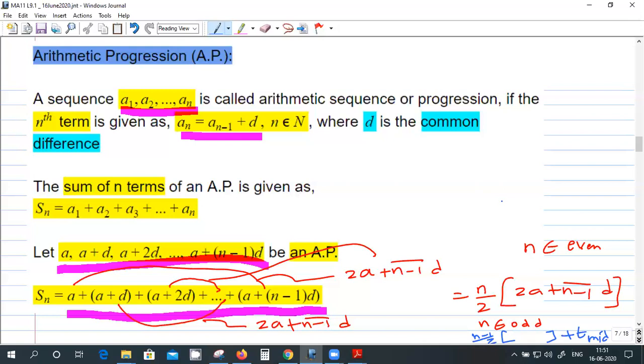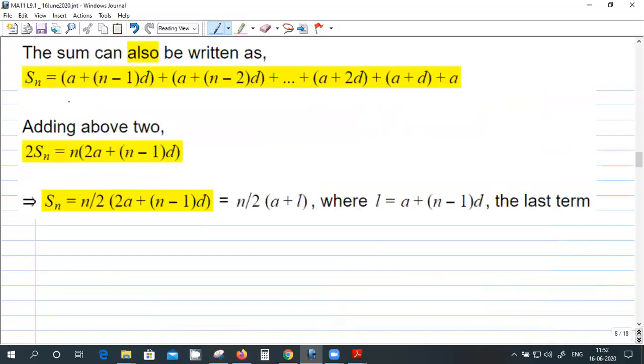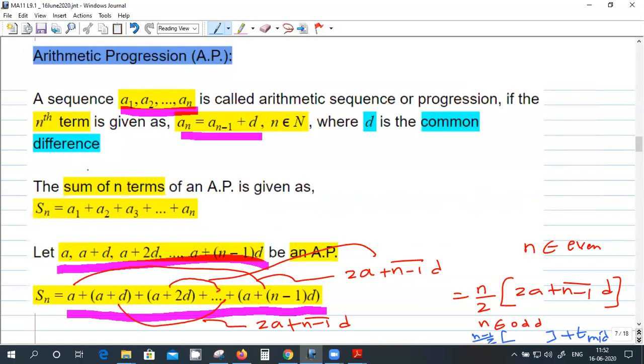Another way to do it is you can write Sn in this order. Reverse the sequence: write the last term first, then the last but one term, and the first term here, second term here, and the third term here. This is valid for both even and odd. Then you add these two, Sn equal to this one and Sn equal to this one.